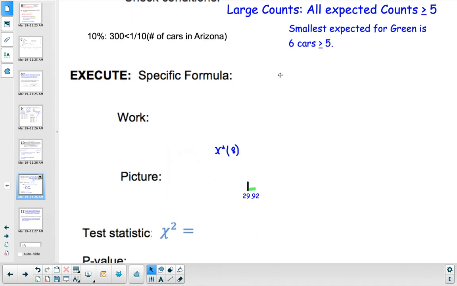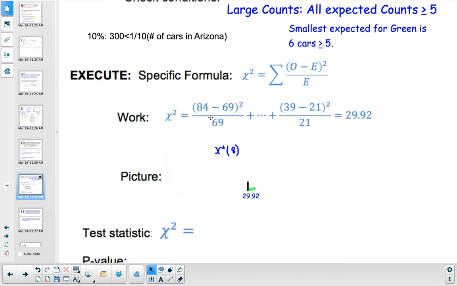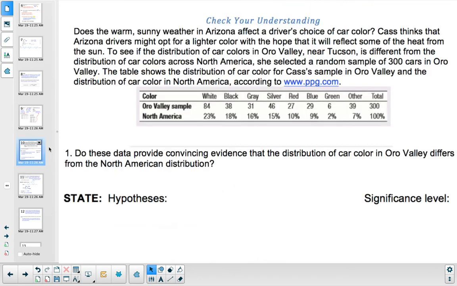All right, so a specific formula. Your chi-squared is the sum of observed minus expected squared divided by expected. Here's the work to calculate it. So 84 minus 69 squared divided by 69. You have all the ones in the middle. So what you're doing is you have a sample of 300. You observed 84 white cars, but you would expect 23% of 300. So let's see what that is. 300 times 0.23 is 69. So you would expect 69 cars to be white, but actually 84 were.